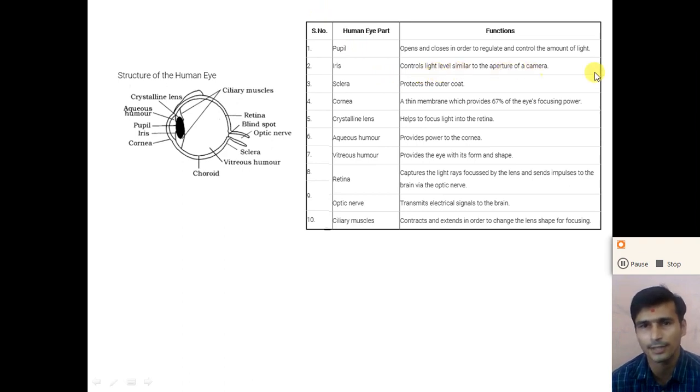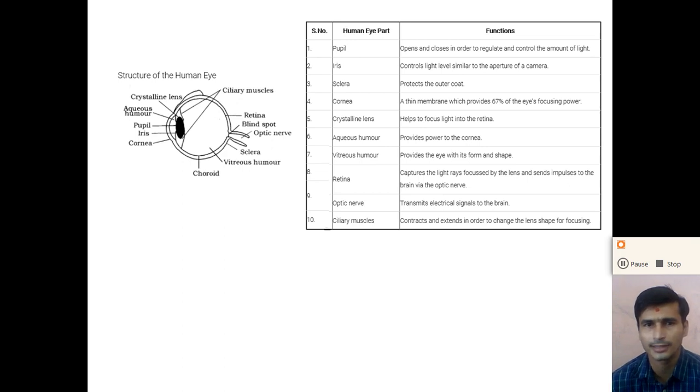Next is the sclera. The outermost part of the eye is called the sclera, that protects the eye. Sclera is nothing but the outermost coating of the eye.